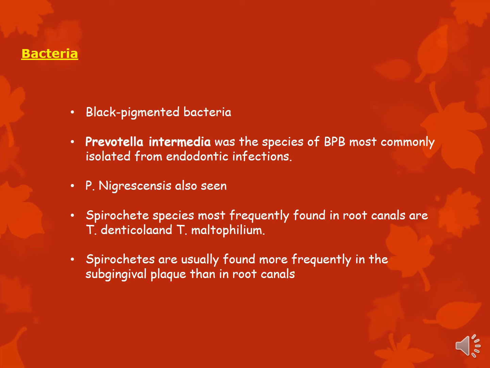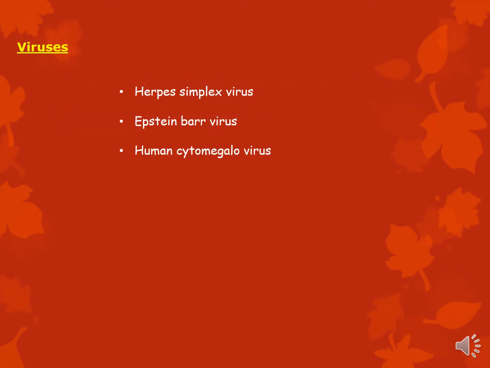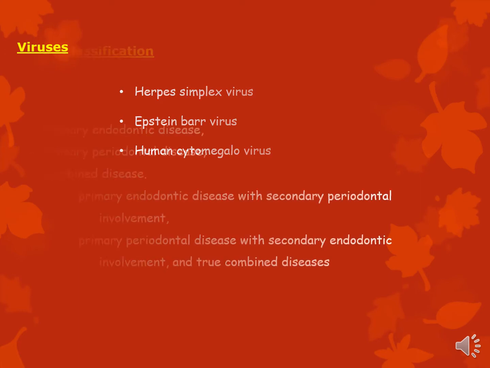The names of the bacteria that you need to remember are P. intermedia, spirochetes, and black pigmented bacteria. Fungi, mainly recovered fungi, are Candida albicans. Viruses seen are the herpes simplex family, so HSV, cytomegalovirus, and Epstein-Barr viruses.